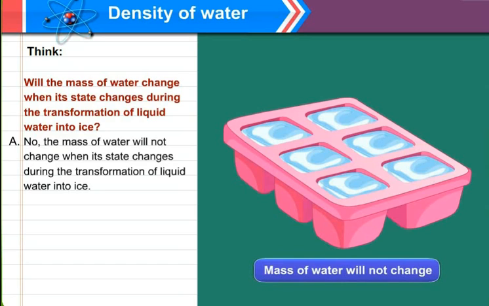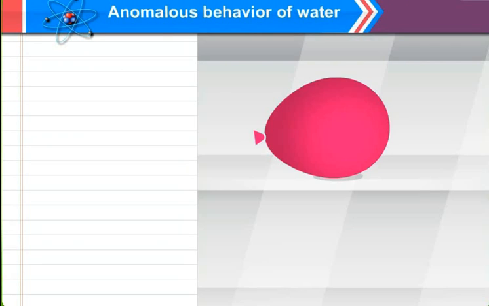No, mass of water will not change when its state changes during the transformation of liquid water into ice. What happens is the liquid becomes solid. The volume increases but the mass does not. So, mass of water will not change if there is transformation of liquid water into ice.